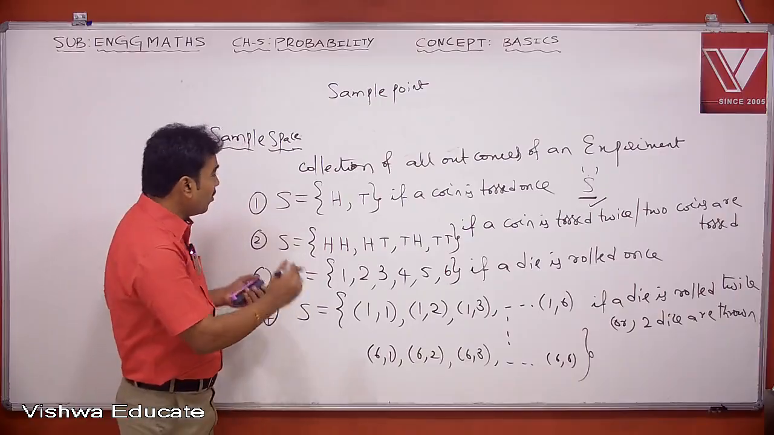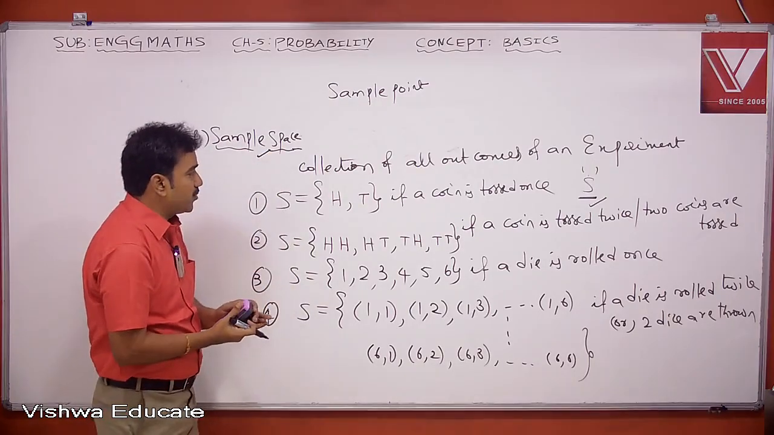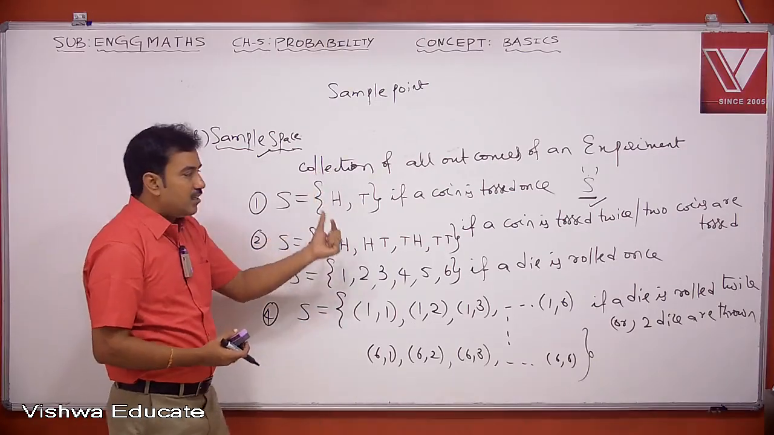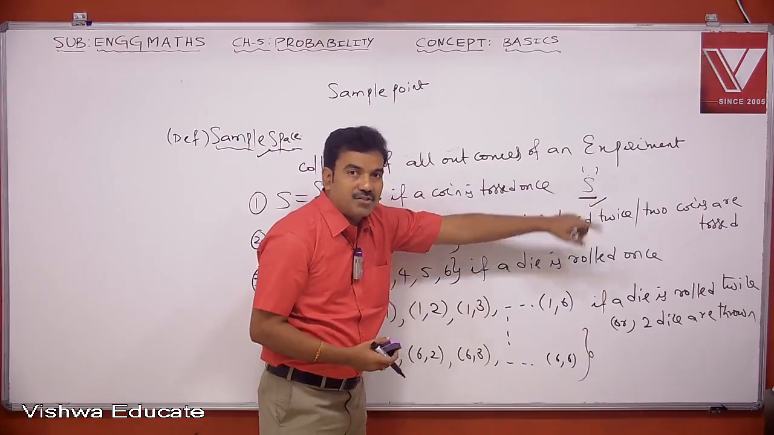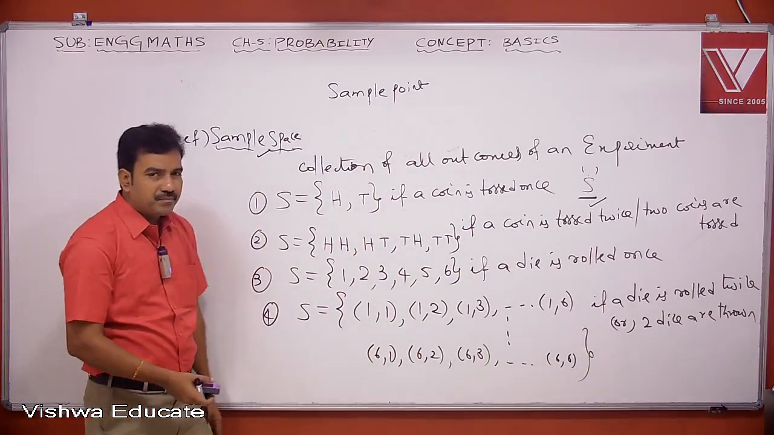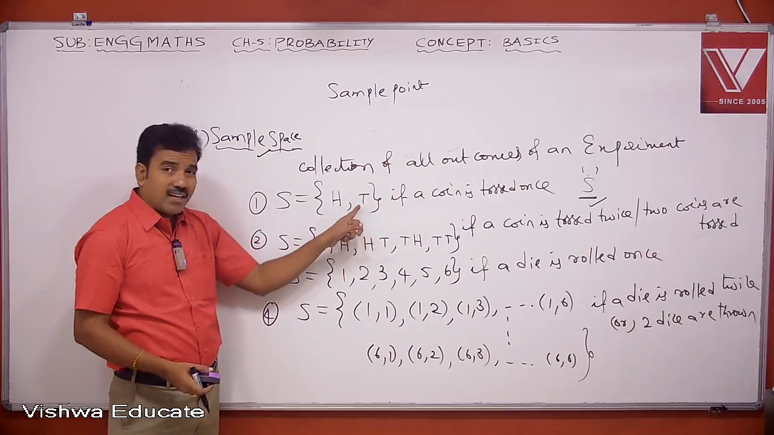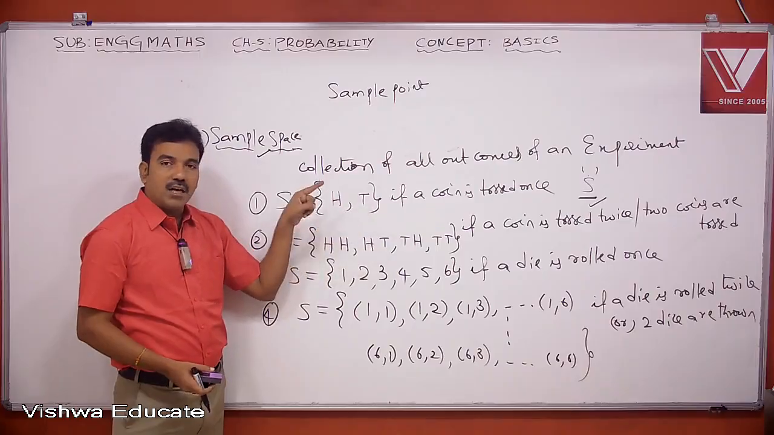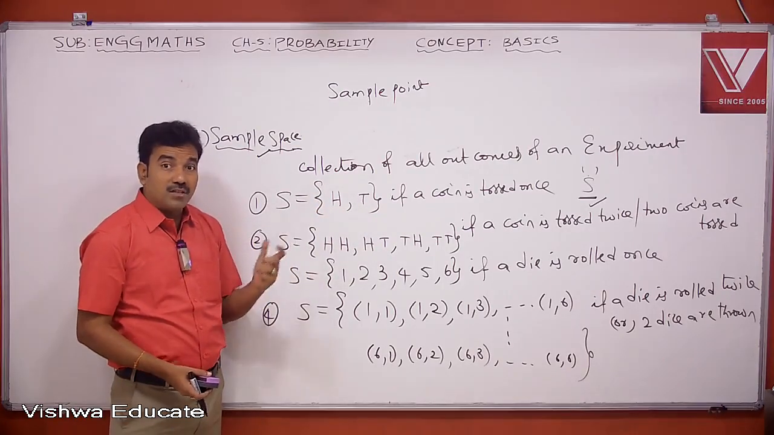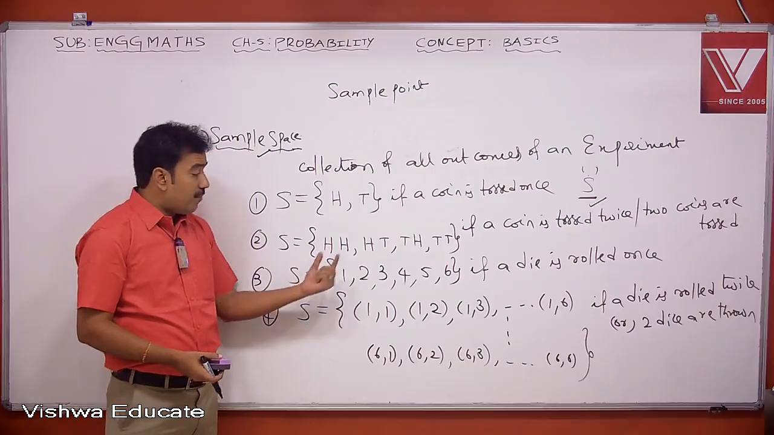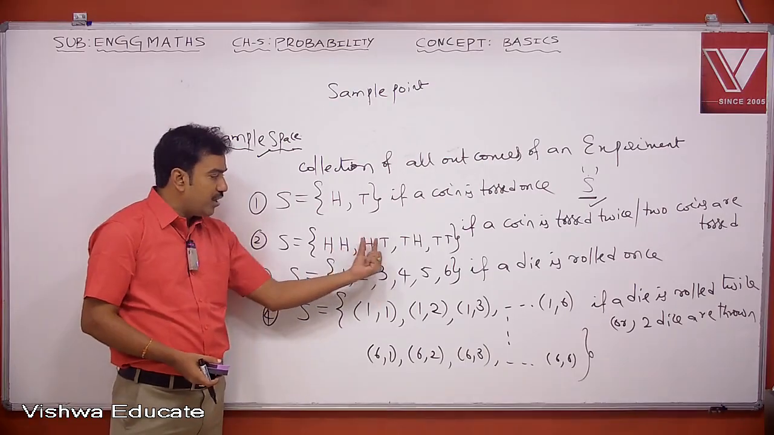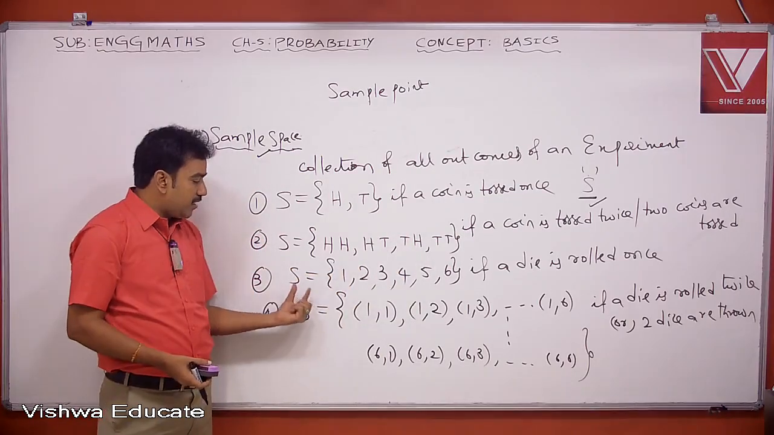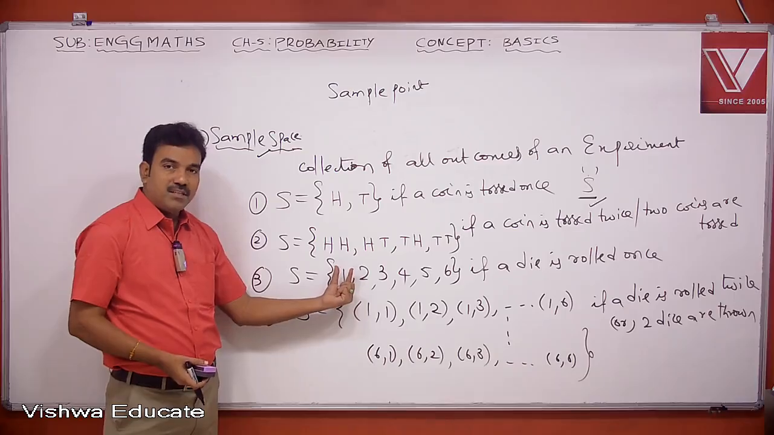Okay. Now let us recall the definition of sample space. Collection of all outcomes of an experiment is called a sample space. Generally, it is denoted by the set S. Let us see 4 examples. If a coin is tossed exactly one time, my sample space S will be the set {H, T}. If a coin is tossed twice, or 2 coins are tossed one after another or parallelly, I will get 4 sample points: HH, HT, TH, TT. If a die is rolled exactly once, my sample space will have 6 sample points.